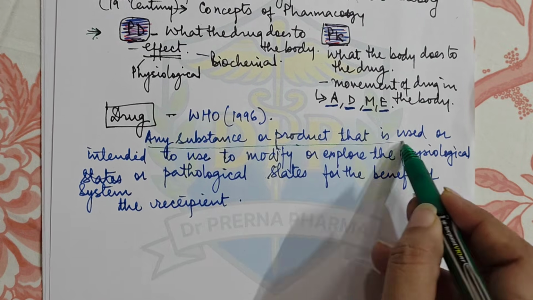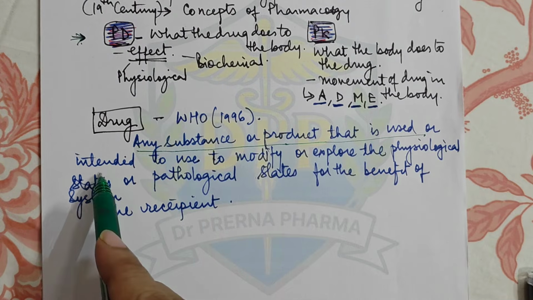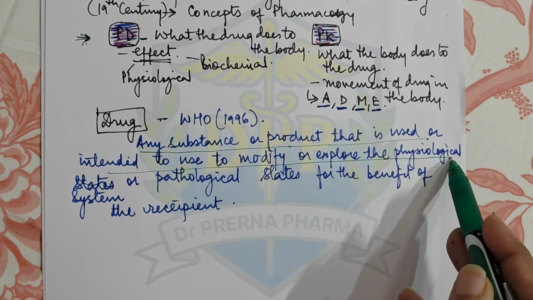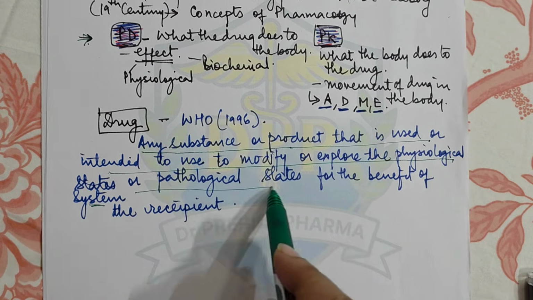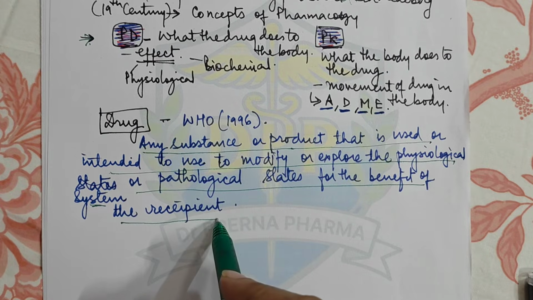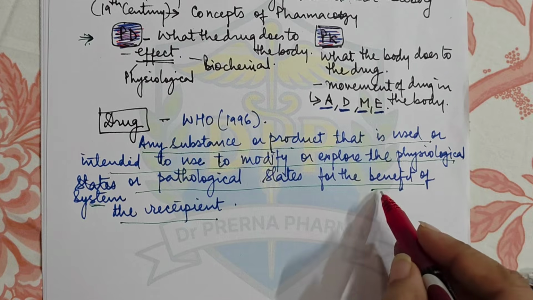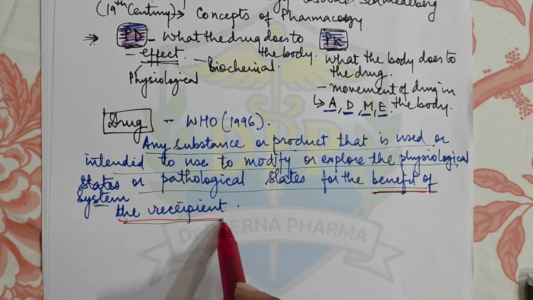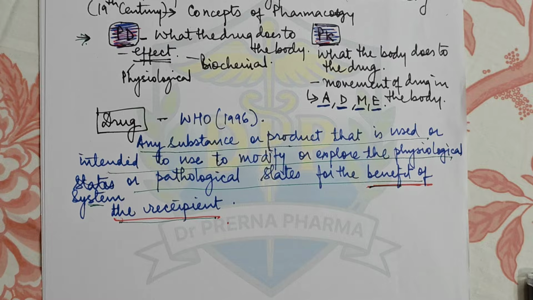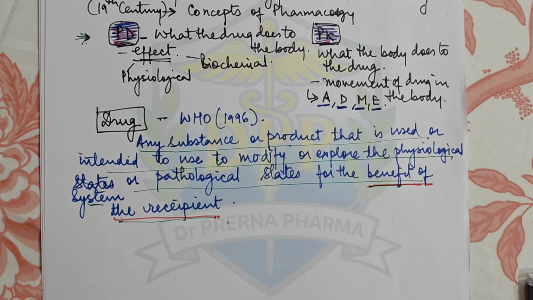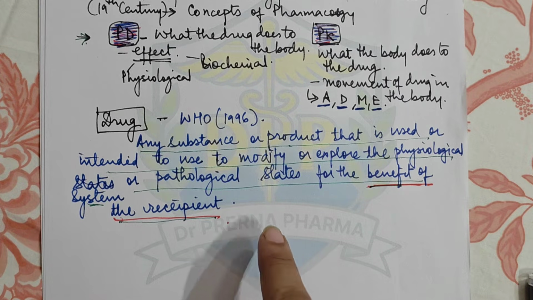Any substance or product that is used or is intended to be used to modify or explore the physiological systems or pathological states for the benefit of the recipient. Here, the most important thing is the benefit component. You give a substance to a person with the intention of treating that person, with the intention of removing the disease from that person. So that is what makes it a drug.